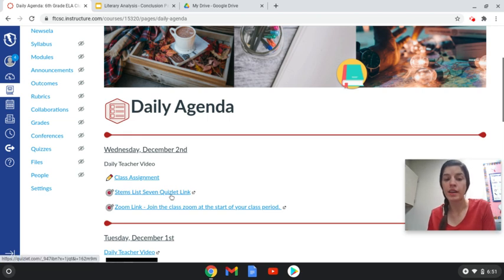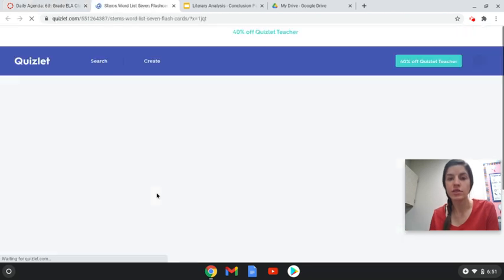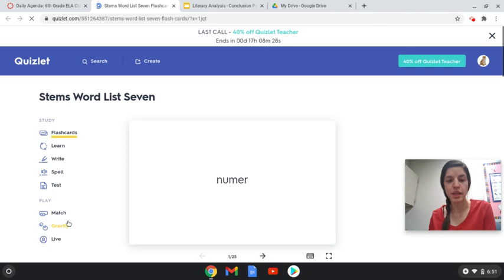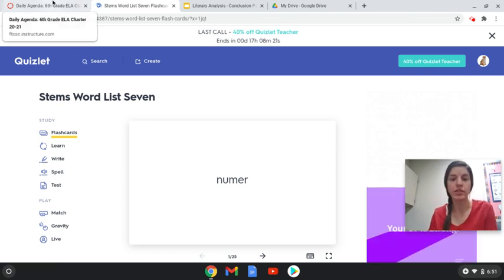You do have a STEMS test on Friday, so make sure you are studying those words on your own. So here is a link to the Quizlet. You can take a practice test. You can play the matching game. You can play the gravity game. We're going to do Quizlet live today and tomorrow over Zoom. So those are all ways that you can study for that test on Friday.